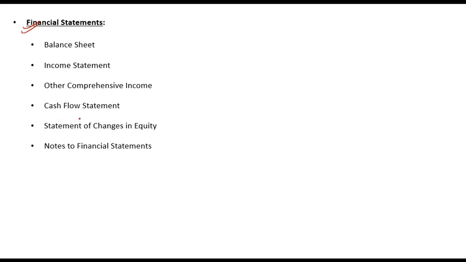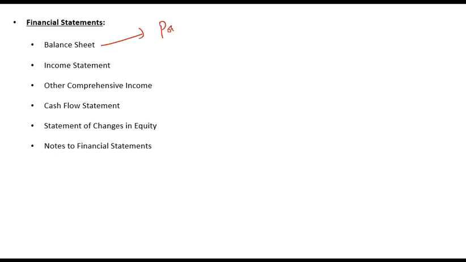under the accounting standards. That includes balance sheet, income statement, other comprehensive income. These two are combined and known as total comprehensive income, or just comprehensive income. Then cash flow statement, statement of changes in equity, and notes to financial statements. So we have already discussed these statements in the previous class. Just for an overview, what is the balance sheet?